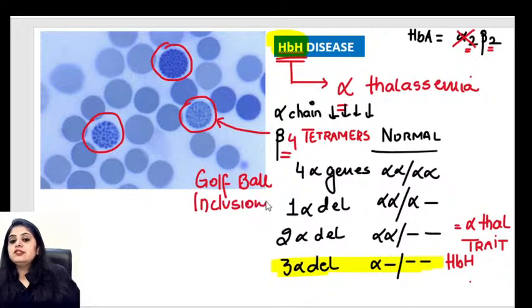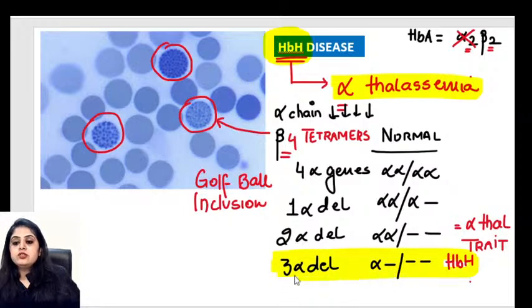So if I have to do a full summary right now, what is HbH disease? It's a type of alpha thalassemia. How many genes are deleted in HbH disease? 3 genes are deleted in HbH disease. So alpha chain production has gone for a toss. It's not going to happen. The beta 4 chains are then going to give me these kind of golf ball inclusions.